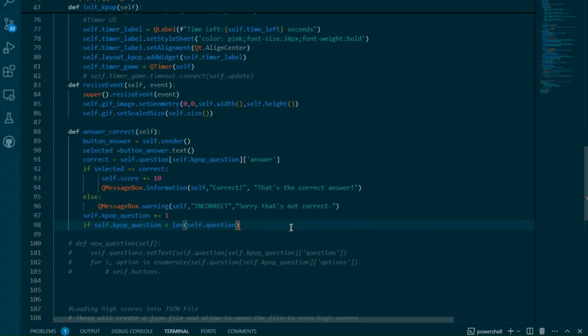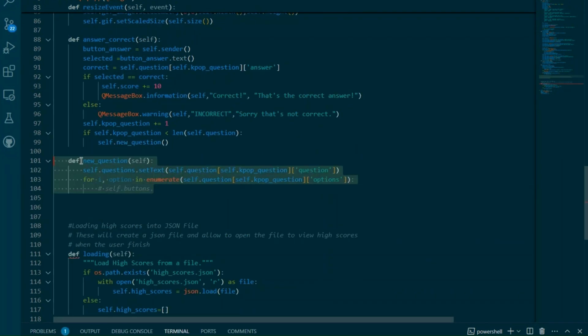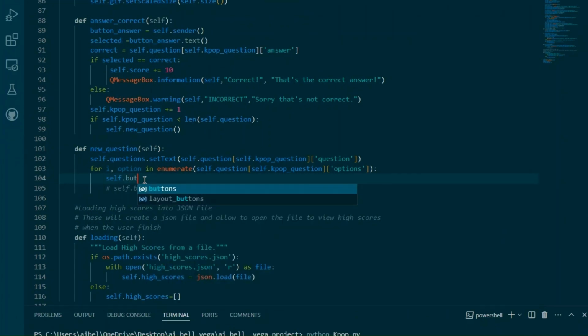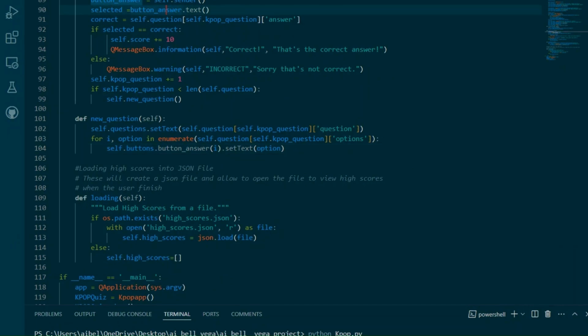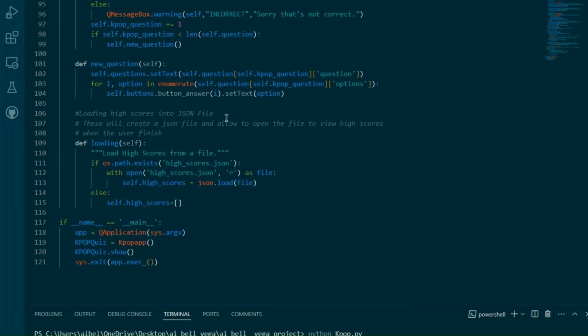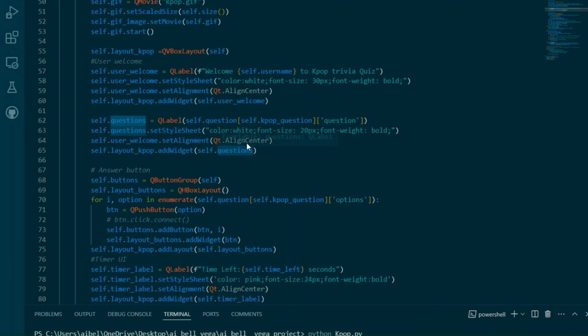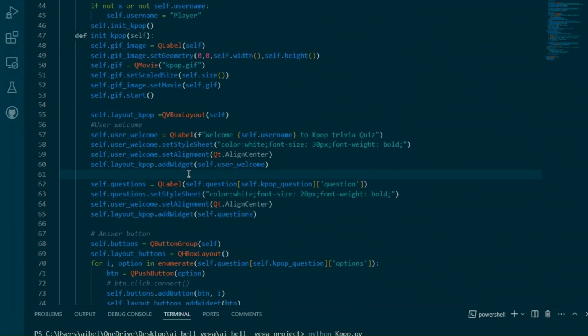Another important tip is to make sure to connect the right signals to the appropriate slots. For example, here we connect the button's clicked signal to the answer_correct method, which handles the logic of checking if the answer is correct. This keeps your code clean and your events organized.